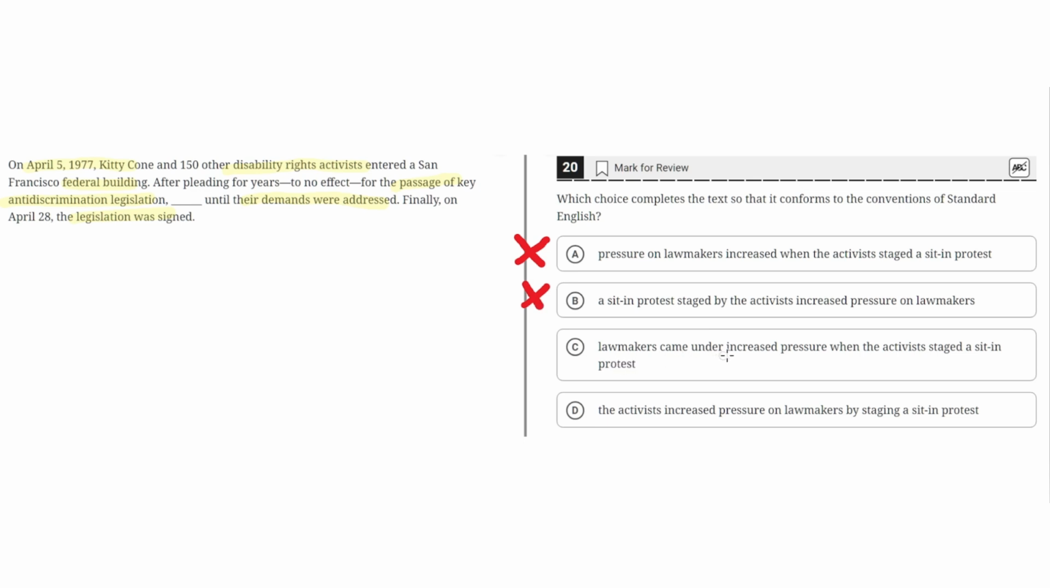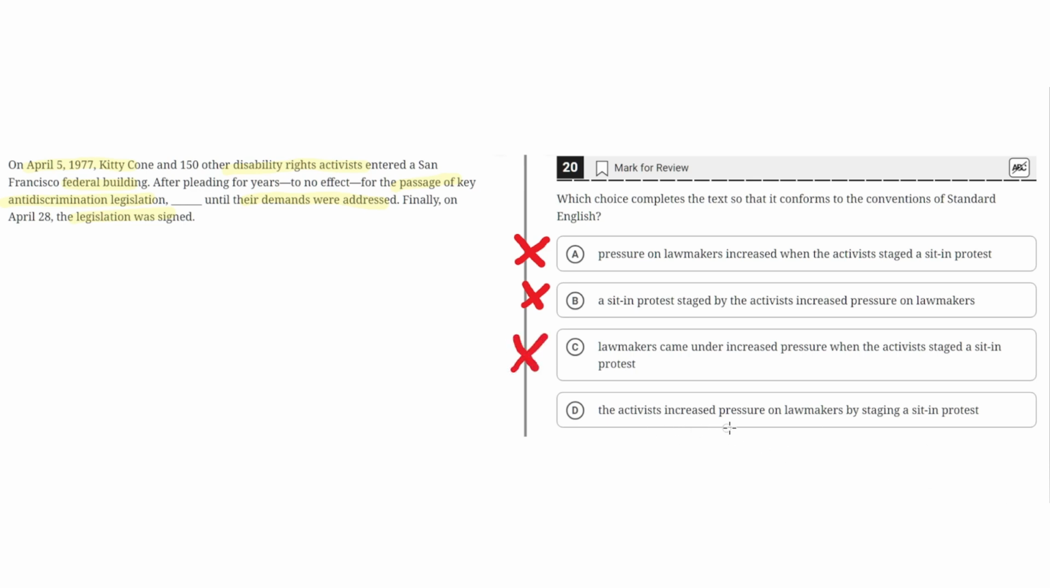C. Lawmakers came under increased pressure when the activists staged a sit-in protest. This is incorrect because lawmakers is mentioned right after the phrase here, and this implies that the lawmakers were pleading for years to no effect for the passage of key anti-discrimination legislation. Because this doesn't make sense, C is incorrect.